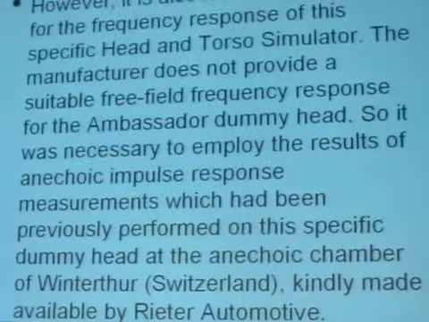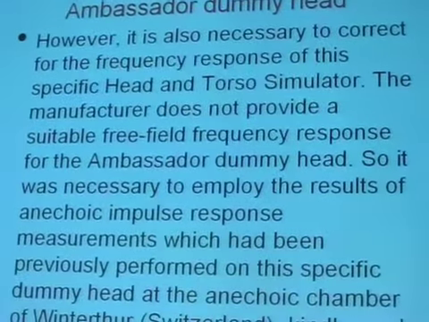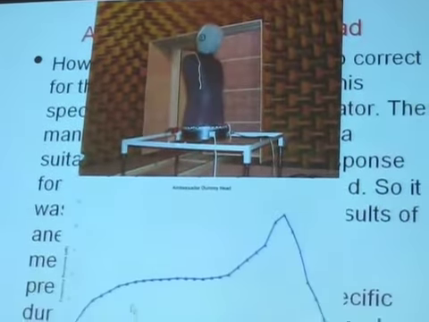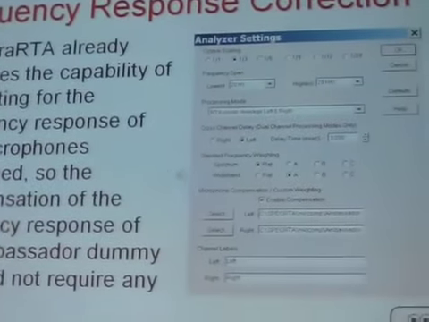Then we also corrected for the free field frequency response of the ambassador dummy head using measurements made available by Ritter Automotive. And this is the given spectrum for the ambassador dummy head. And we then used the microphone compensation custom weighting module of spectral RTA for applying this correction.